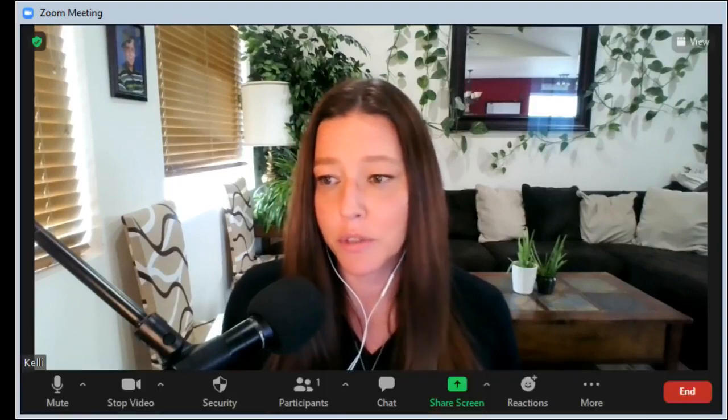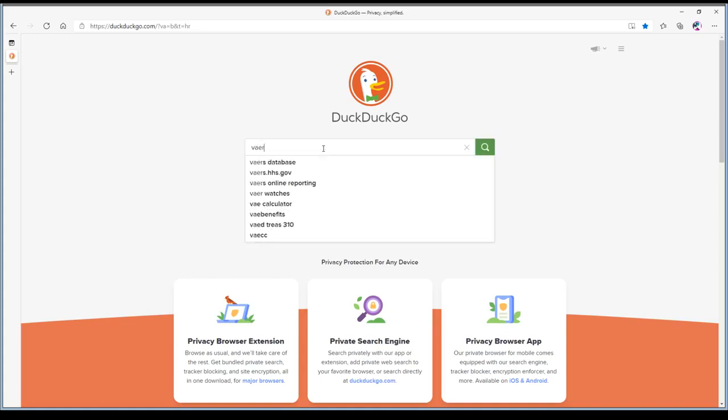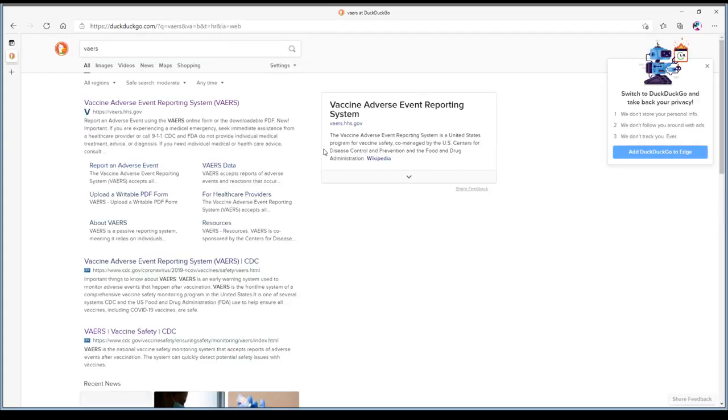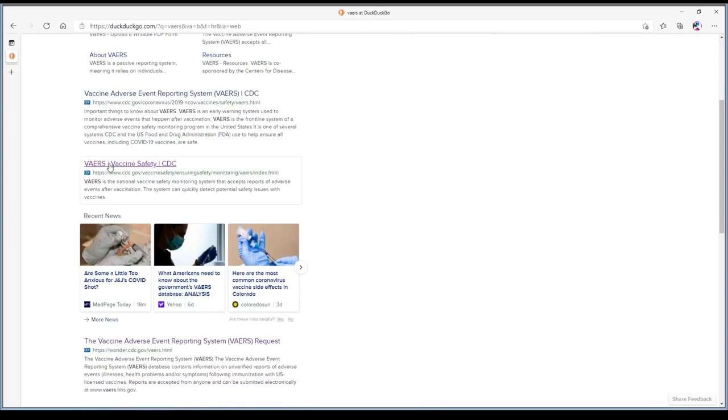Sounds like the volume is good on the other end of what I'm checking, so I'm going to go ahead and share another screen so that you can see exactly what I'm doing here. So where I'm going is I'm just going into DuckDuckGo, and I'm putting in VAERS. So VAERS is Jab Adverse Event Reporting System. Now, that's not the site you want to go to. The site you want to go to find this information is this one, the VAERS Jab Safety CDC.